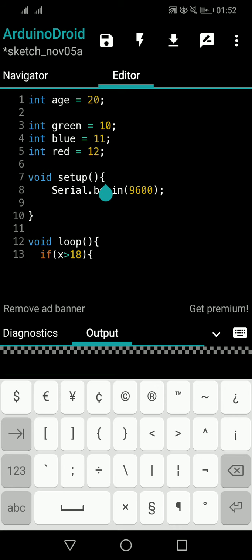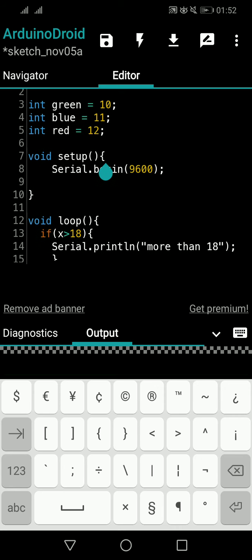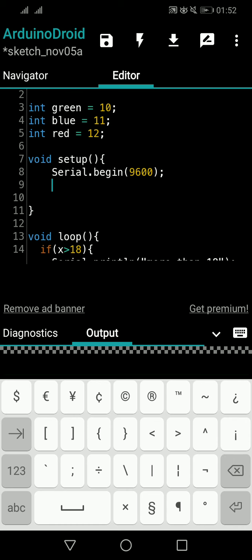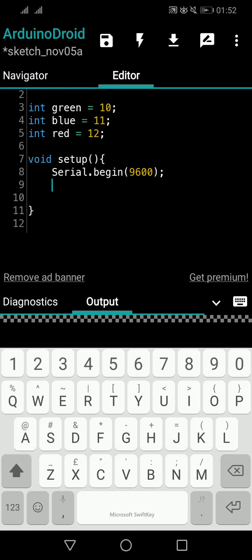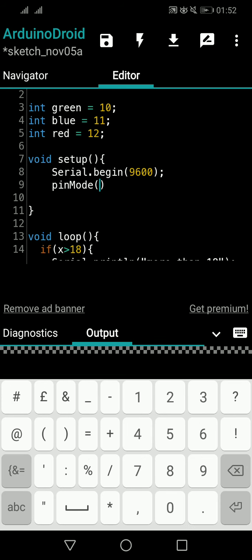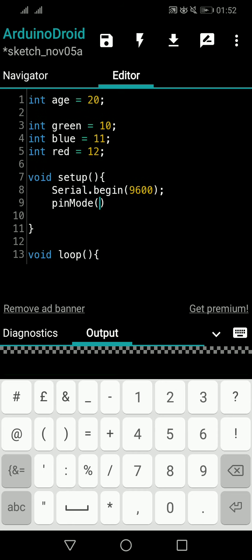Then in void setup you have to mention pinMode, because you are going to play around with the LEDs. My screen may be small, so you may have to go through the video, and at the end of the code I will scroll down the screen so that you can have a look at the code. If you want, you can write it down.